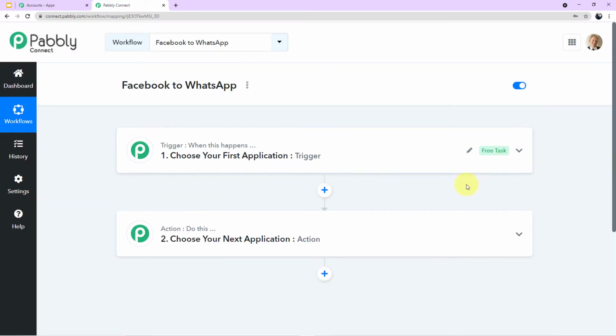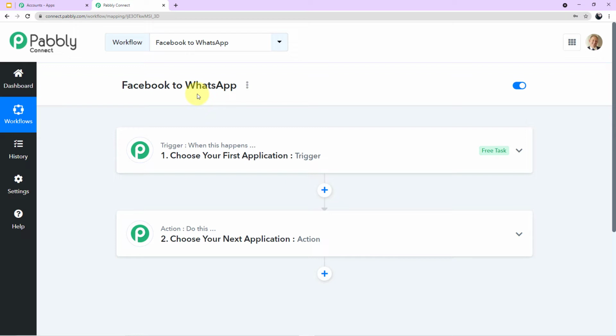Here we'll be performing the steps of integration. You can see the title name which I have given, Facebook to WhatsApp. Now let me give you one important piece of information, guys. I'll add the link of the same workflow in my description box, so that you can click on the link and directly clone the same workflow into your free Pabbly Connect account. So don't forget to go and check the link.